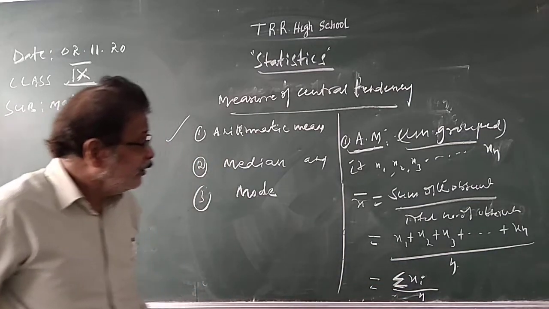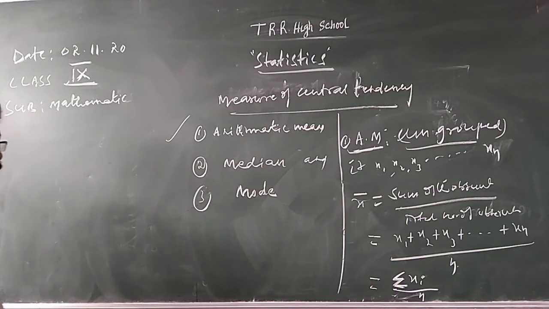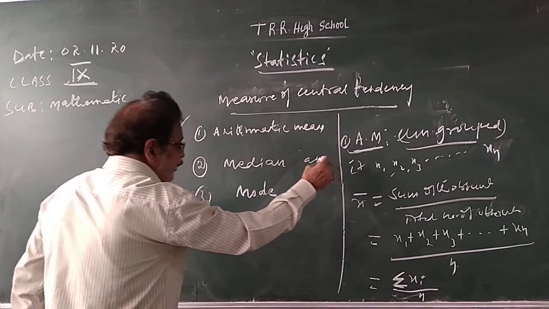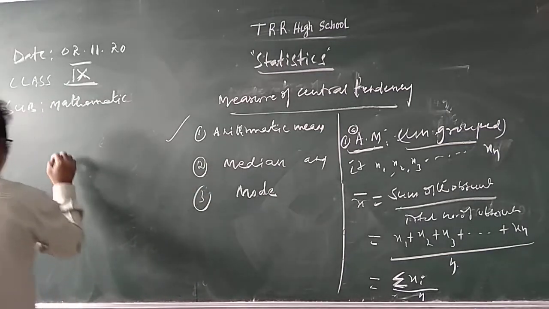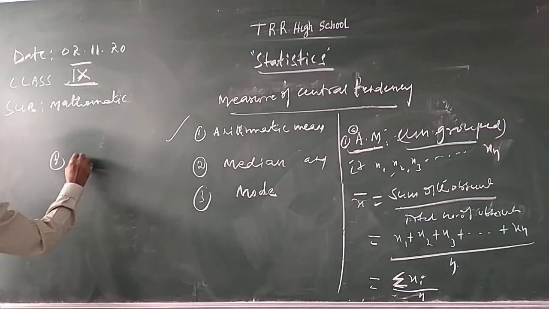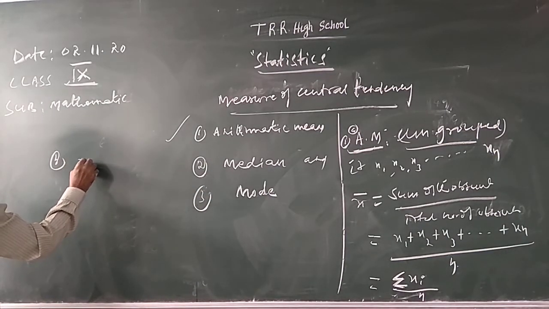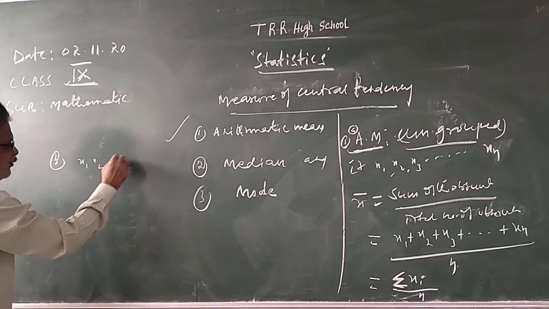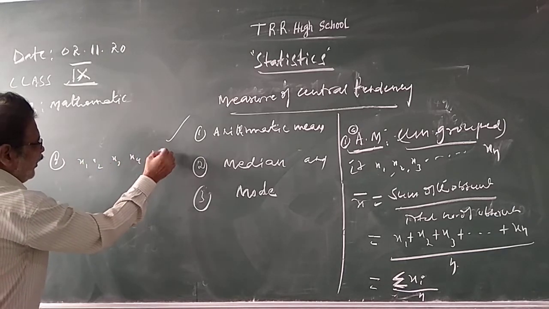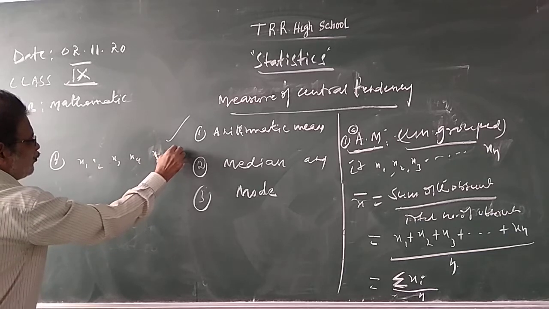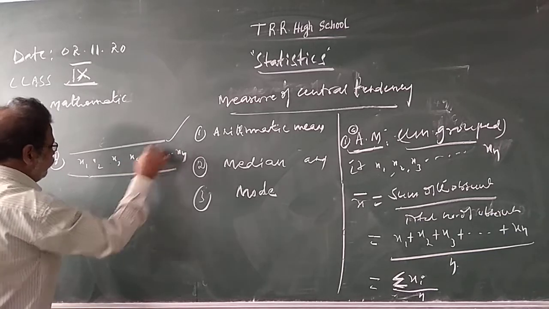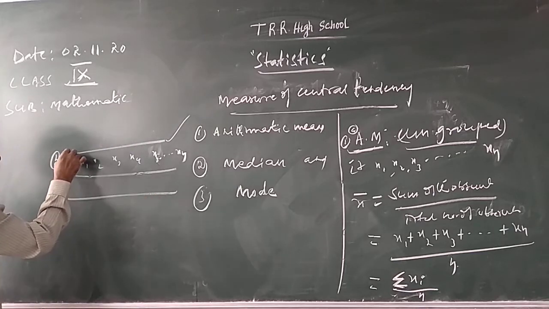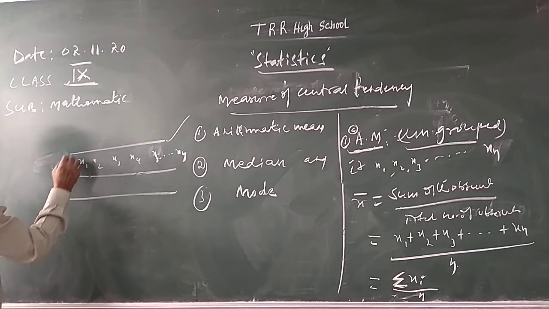This is ungrouped, the first formula. There is also a second kind of ungrouped data. They give the observations x1, x2, x3, x4, x5 and so on up to xn, and they also give the frequencies.